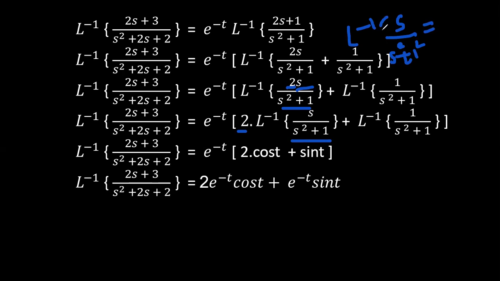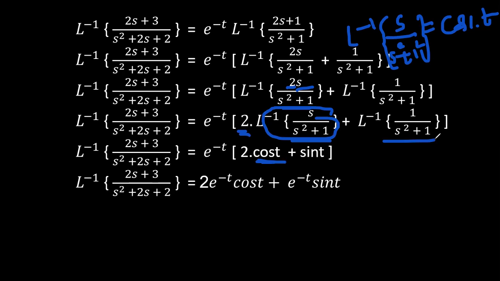So the Laplace inverse of s by s square plus a square can be written as cos at. Here the value of a is 1, so it is cos t. The second function is compared with sin t, that is 1 by a sin at, and we got the value as 1 by a sin at.